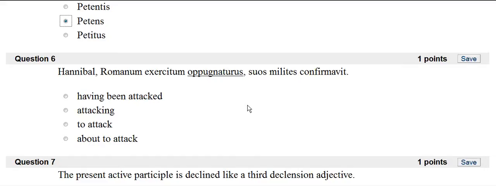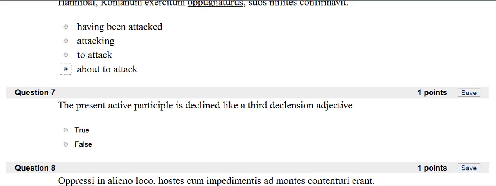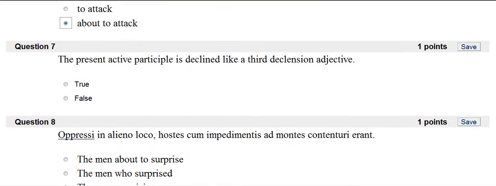Oppugnaturus. Remember, urus makes this future. So the only one of these that is future is about to attack. Another true-false. The present active participle is declined like a third declension adjective. True. That is right.